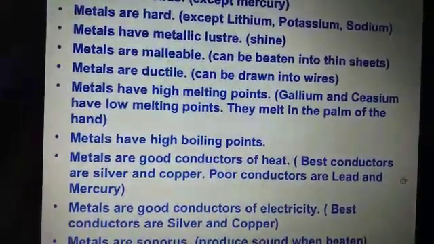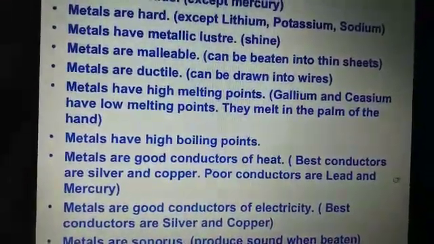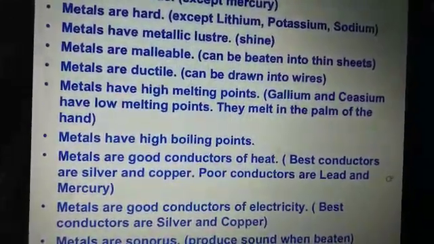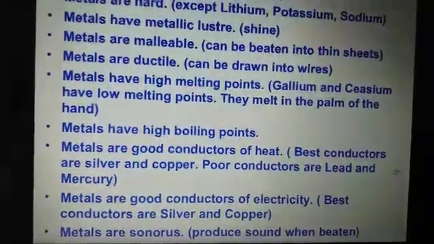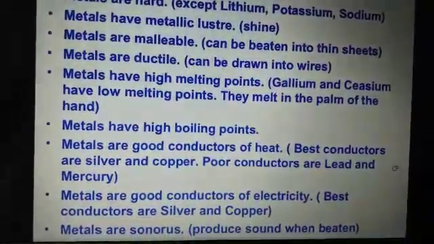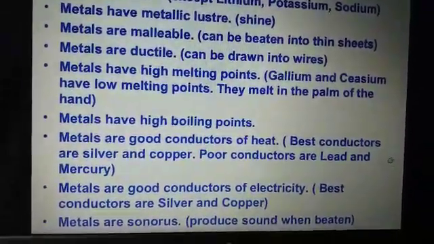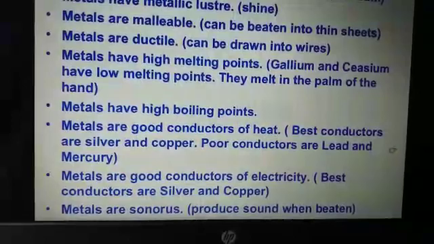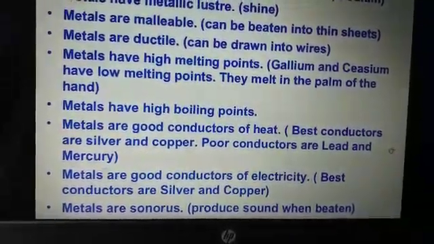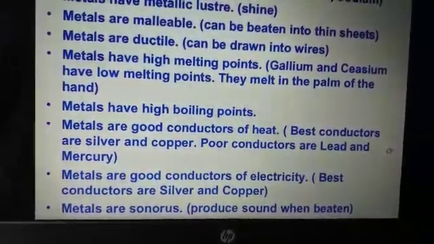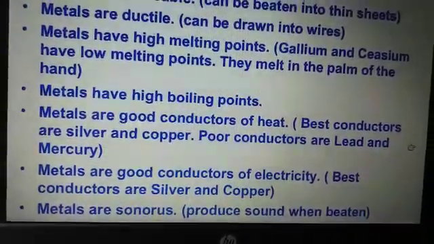Okay. Next point is metals are malleable. Malleability is a property of metals by which we can beat the metals into thin sheets. For example, you must have seen aluminium foils. And the next property is metals are ductile. So ductility is a property by which metals can be drawn into wires. Next point is metals have high melting points, but the exception is of gallium and cesium. If you are putting gallium and cesium into your hand, what will happen? They will melt. Next point is they have high boiling points.